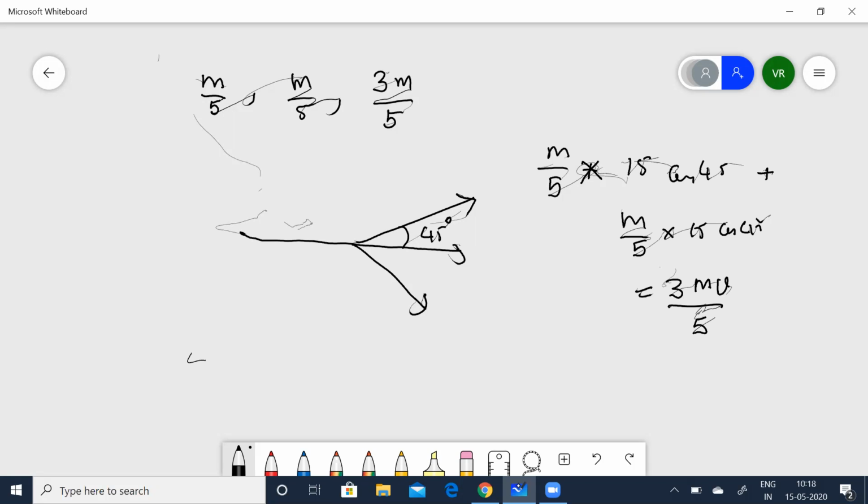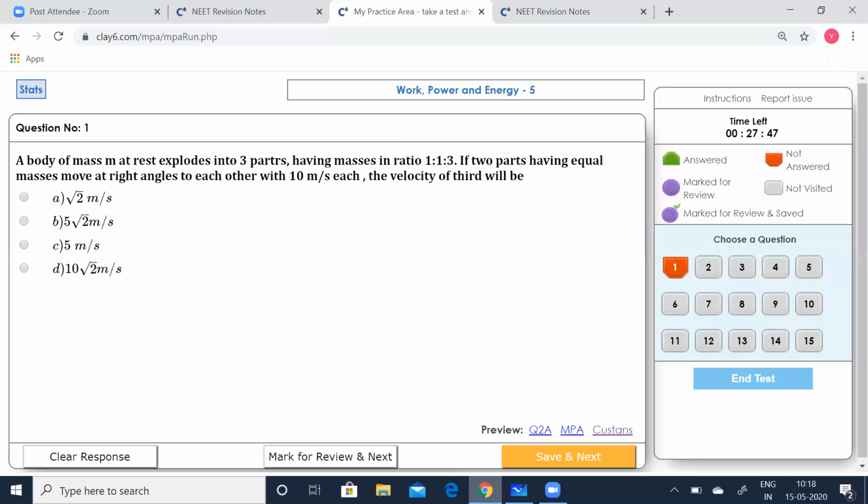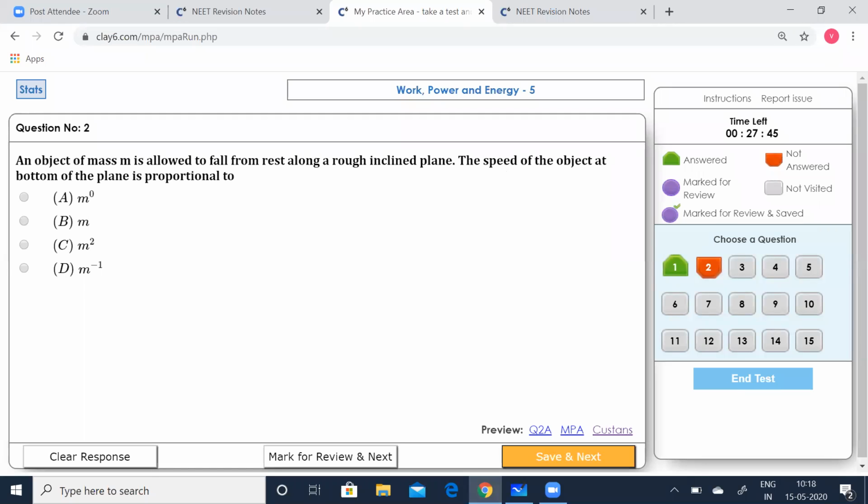Now equate, we need to calculate v, right? So equate both. So 15/√2 plus 15/√2 is equal to 3v, or v is equal to 10/√2, which is equal to 5√2 meters per second. Let's see which option is correct. 5√2, option B is correct. Save that, go to the next.